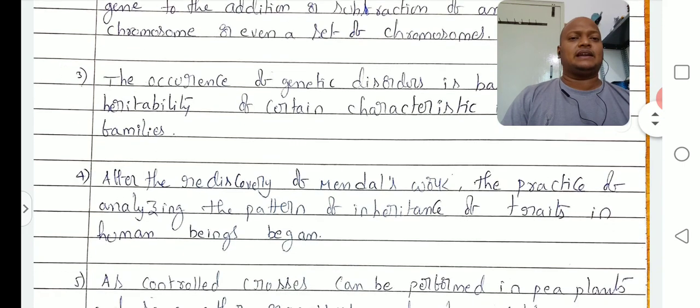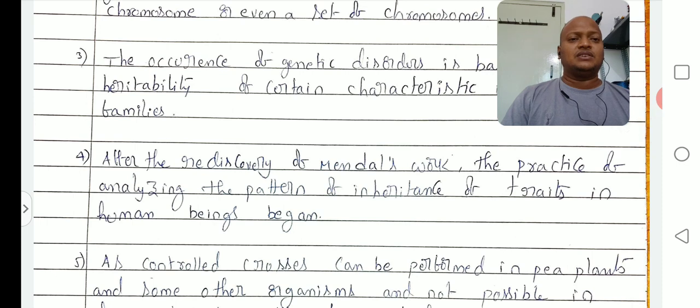Okay, right. Fourth point: after the rediscovery of Mendel's work, the practice of analyzing the pattern of inheritance of traits in human beings began. Based on Mendel's work, many scientists did experiments after 1900.